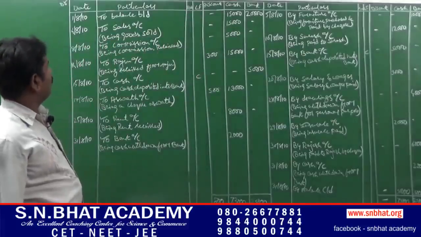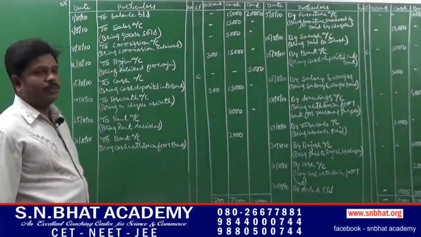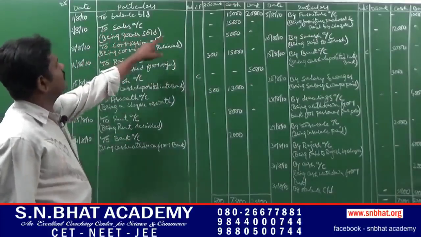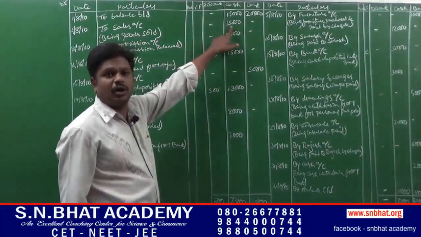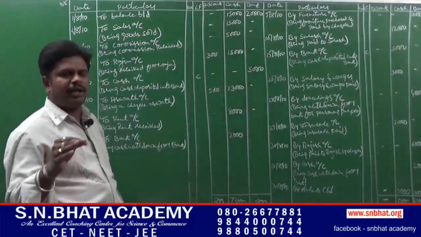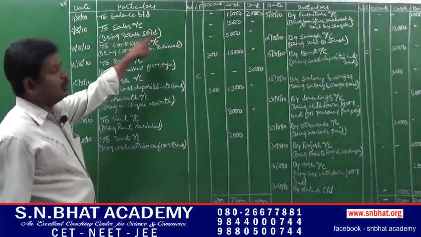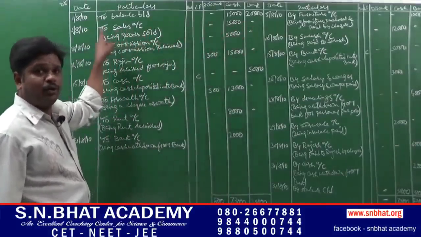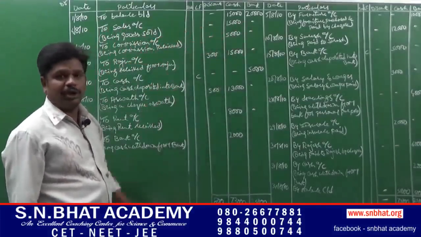Next, on 4th of August, goods sold. They had given goods sold, so to sales, that is we have to enter it in the cash column. If they provide that goods sold and received by check, then it has to be entered in the bank column. Here they had given only goods sold, so we have to enter it in the cash column.